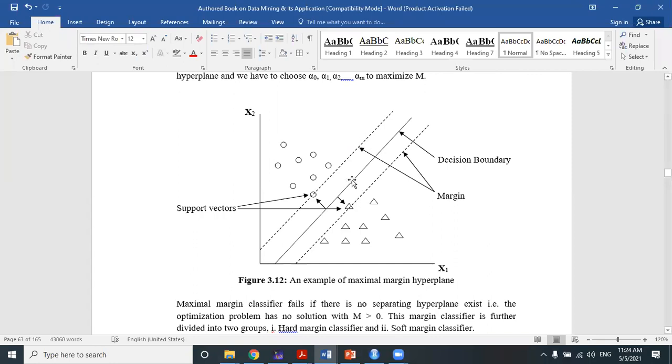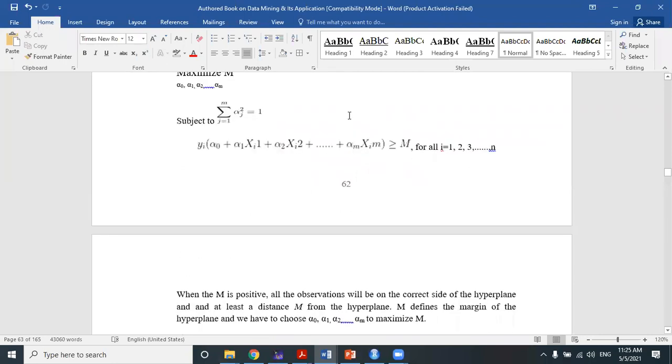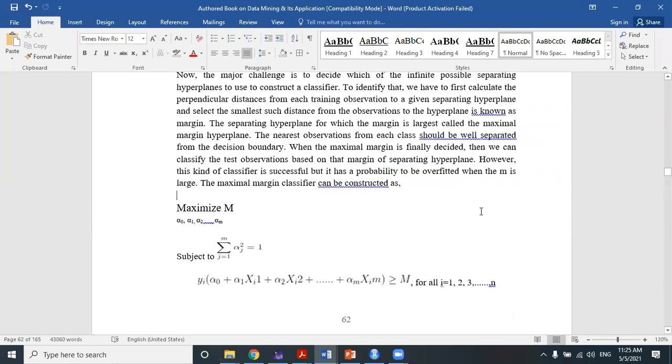So test data is evaluated based on this chosen optimum hyperplane, and we have to decide whether the test data falls on the top side of the hyperplane or the bottom side. If it falls on the bottom side of the hyperplane, after doing some calculations, then we can say that the test data is part of the triangle class. If it falls on the top side of the hyperplane or the margin, then we call it the circle class. Okay, so based on these overall concepts,